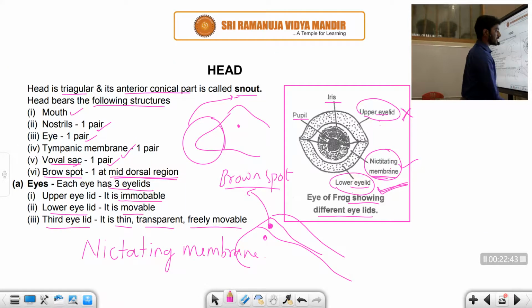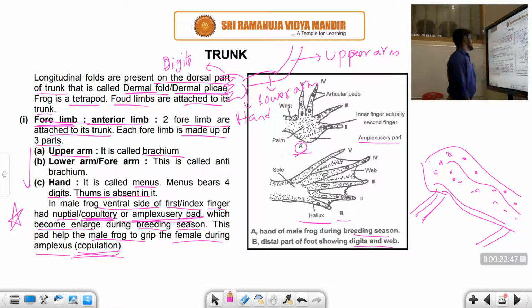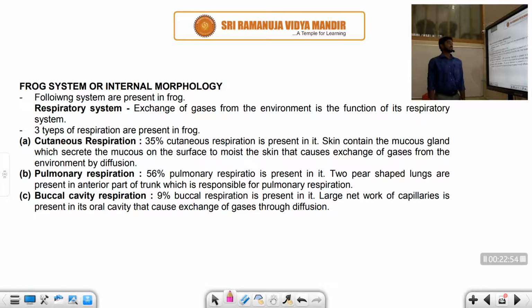Let us discuss another important point. Next, another important information, student: what is the internal morphology of the frog? Here we are talking about the respiratory system. There are three types of respiration we can observe: cutaneous respiration, pulmonary respiration, and buccal cavity or oral cavity respiration.